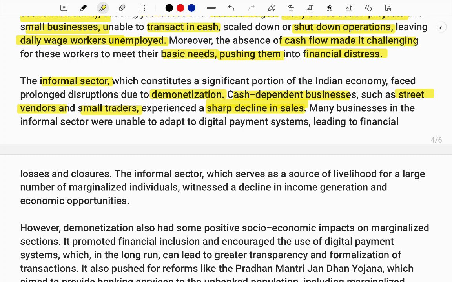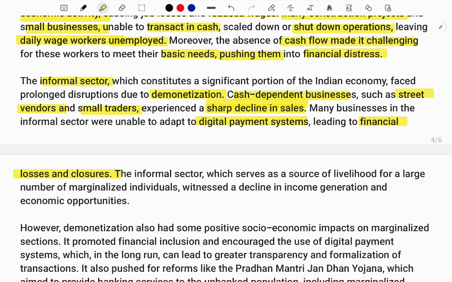But now the informal sector needs to jump to a digital payment system. So the cash flow has been reduced. Adapting to the modern digital payment system was a big headache for them for the first two to 3 years, and this created more financial losses to them.